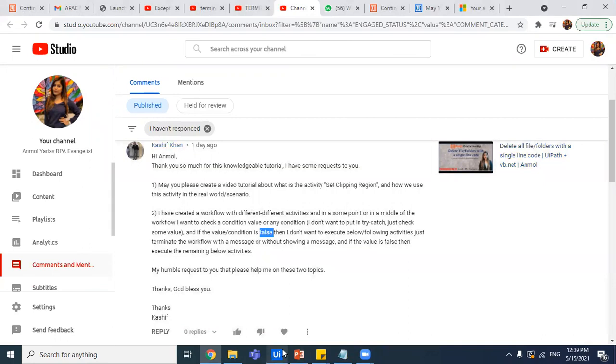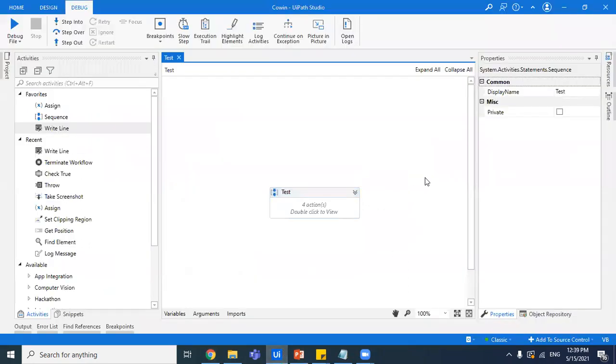So I'll tell you what they really want to ask is that we have a normal flow going on, and in the middle of the workflow, we check the condition value. So we check the value of a variable. If it's true, we keep on proceeding further. If it's false, then we stop the workflow then and there. So we're gonna see how we implement it.